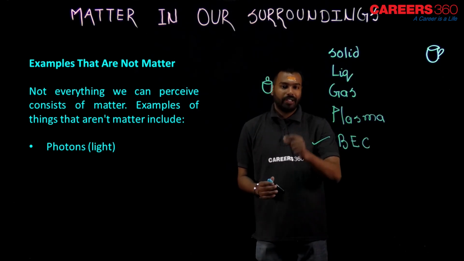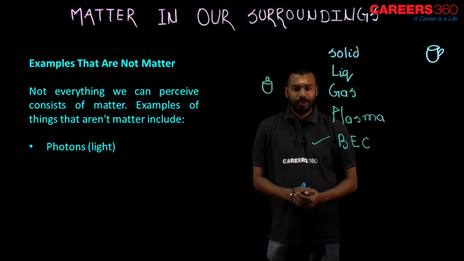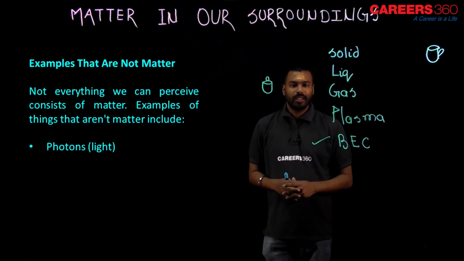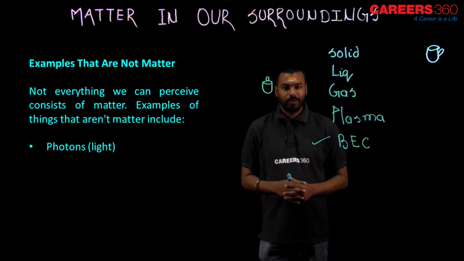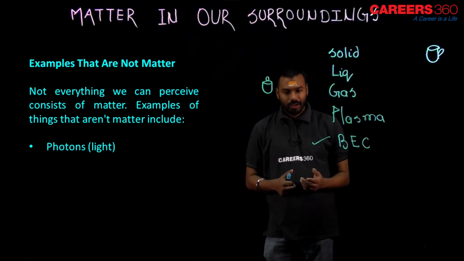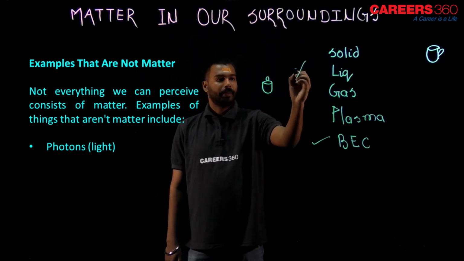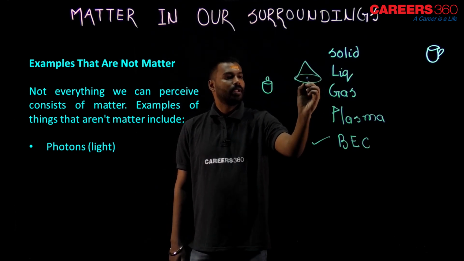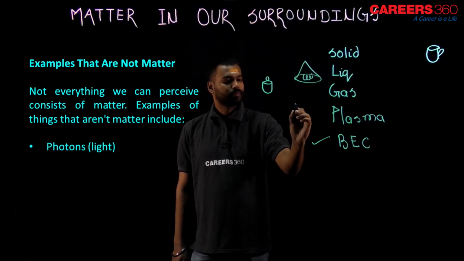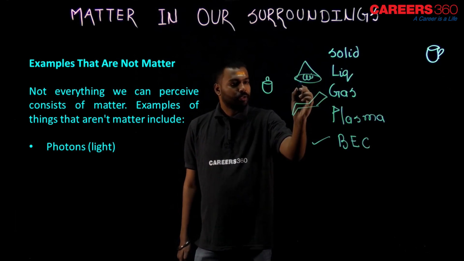Photons, you know, the light particles. Light is made up of small particles known as photons. Photon carries energy. Photon is not matter because it can't create resistance. It doesn't occupy space. Suppose there is a bulb just above a chair like this, here is the bulb filament and here is a chair, and light is dropping here.